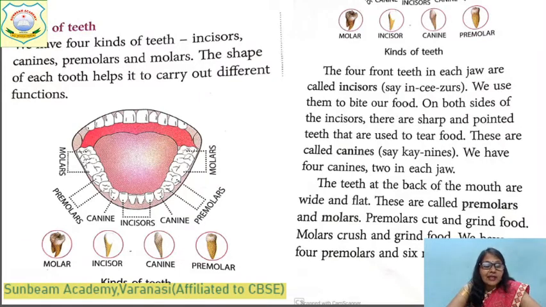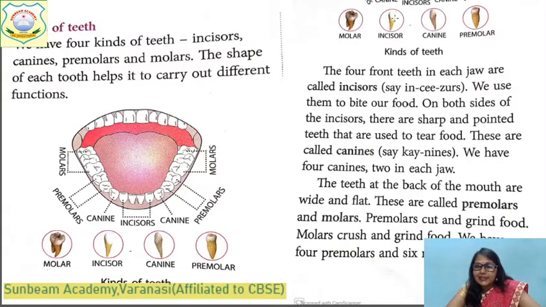And at the back, broad, strong teeth are present to grind the food. They are called molars. They are present 3 on the left side, 3 on the right side, total 6 in the lower jaw and 6 in the upper jaw. It means a total of 12 molars are present. There are a total of 32 teeth. The arrangement is like this. Now we will read one by one. You can see the structure is different.